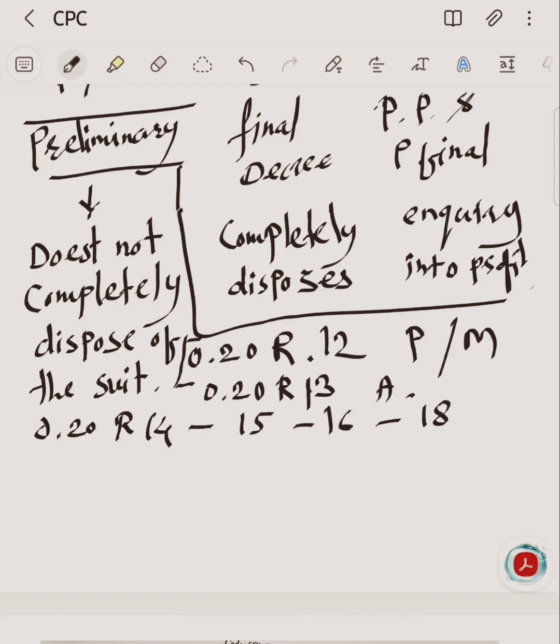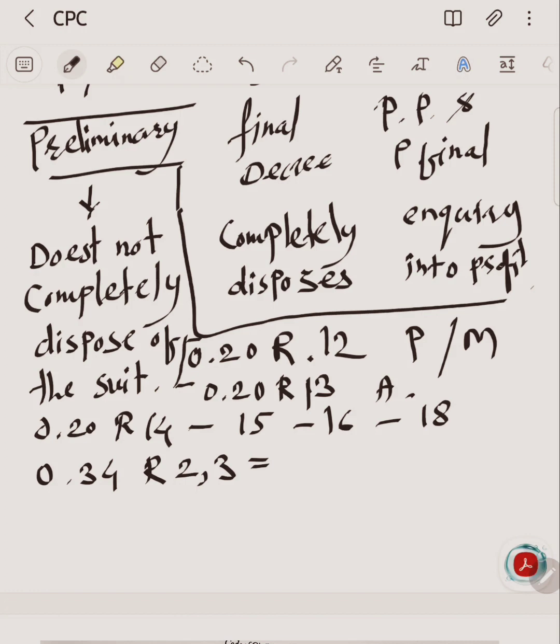We have seen in the Transfer of Property Act that foreclosure is defined under Section 67. The suit for foreclosure of mortgage is governed by Order 34, Rules 2 and 3. It is also a preliminary decree.